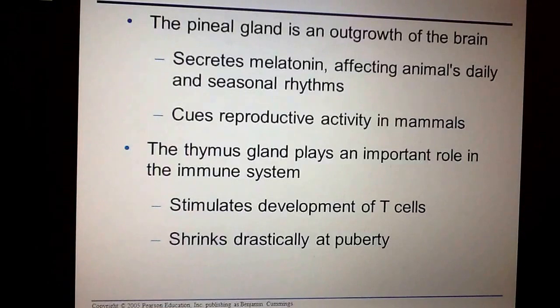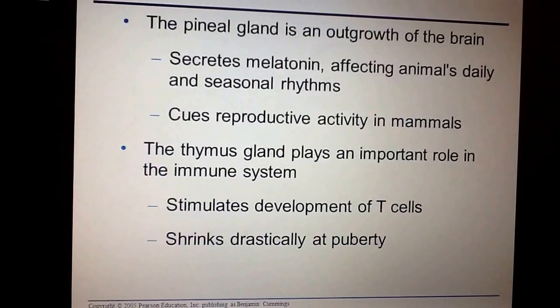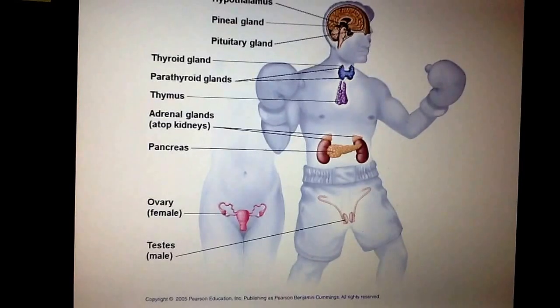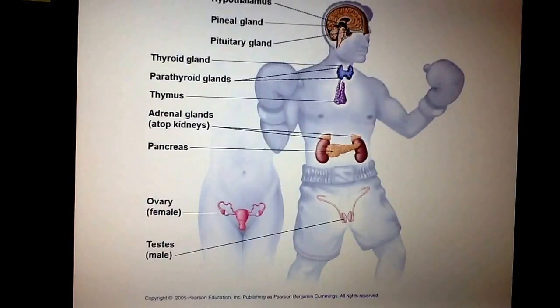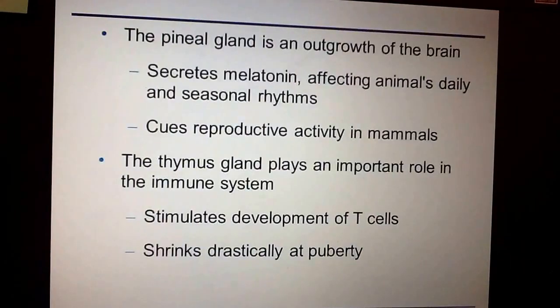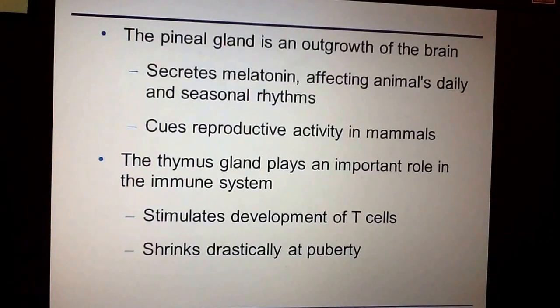So if we're looking at the glands that are specific to the brain, what you'll see is that there's the hypothalamus, the pineal gland, and then the pituitary gland. Now the pineal gland is the small little structure that is kind of behind your ears but inside of your brain. And what the pineal gland is going to do is it's kind of responsible for your daily rhythms. So it's like your circadian rhythm. So you're awake during the day and you're asleep at night. That's actually controlled by the melatonin that comes from your pineal gland.